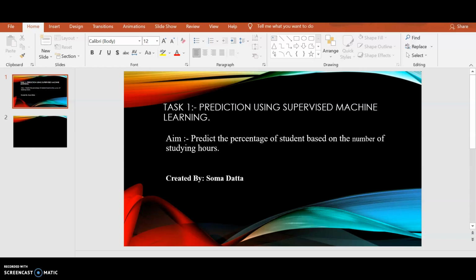Well, the topic of my first task is prediction using supervised machine learning. So let us first see the theoretical part about supervised machine learning. What is supervised machine learning? Well, the answer to this is very simple.